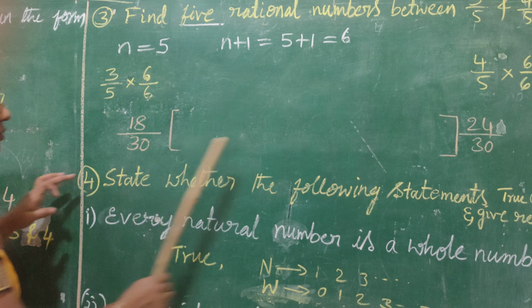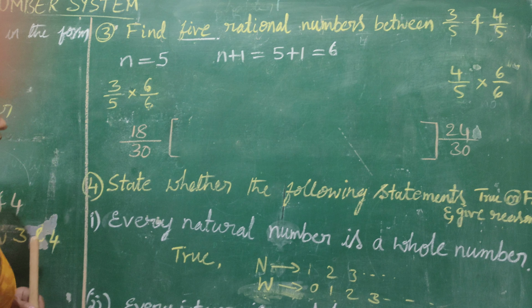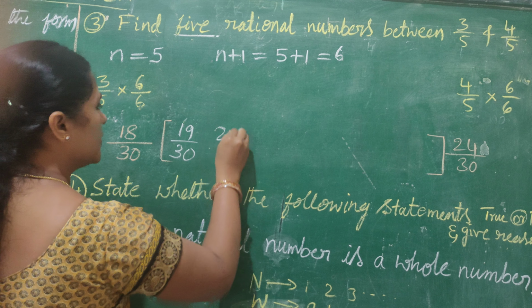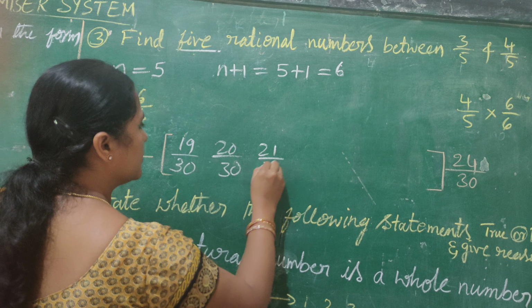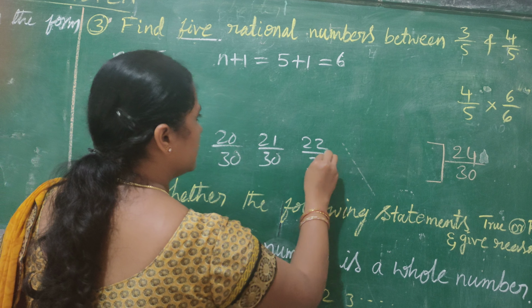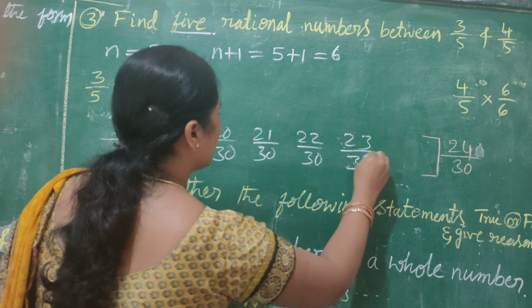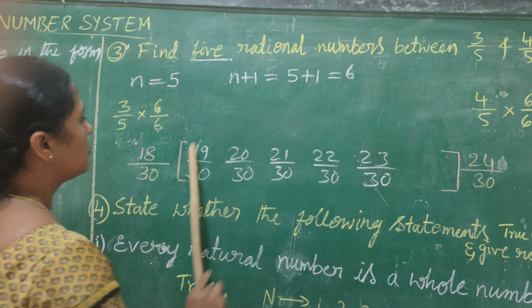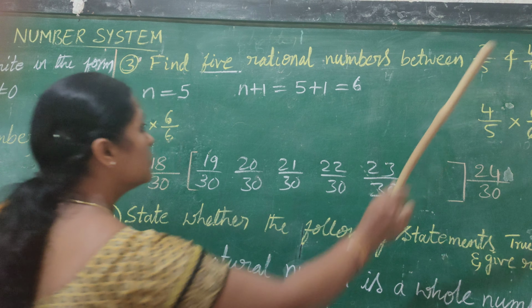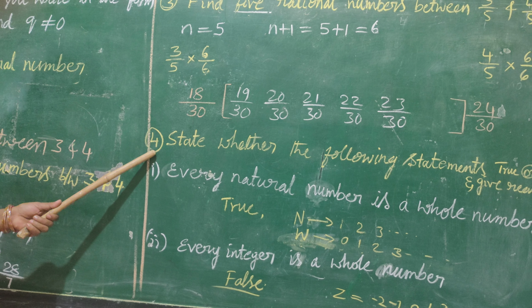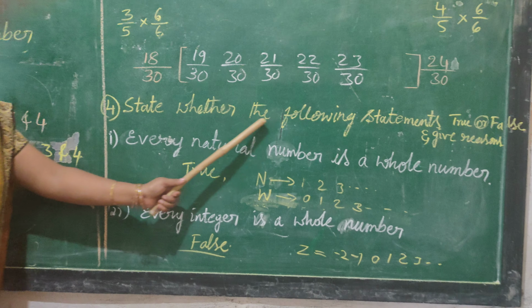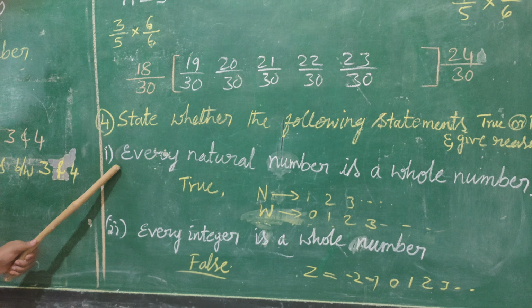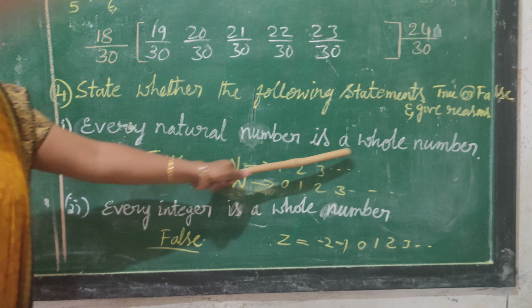You can observe these two. The denominator remains the same. You can write the next numbers. That is 19 by 30, 20 by 30, 21 by 30, 22 by 30, 23 by 30. Now count the numbers. How many numbers? 1, 2, 3, 4, 5. There are 5 rational numbers in between any two given rational numbers. The fourth question is, state whether the following statement is true or false and give reasons. The first statement is, every natural number is a whole number.